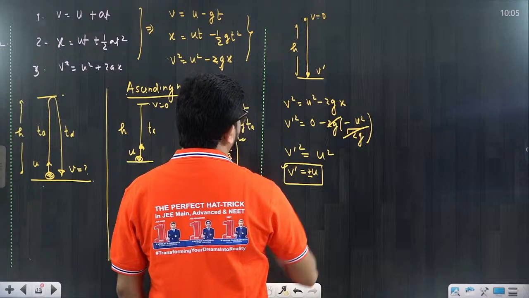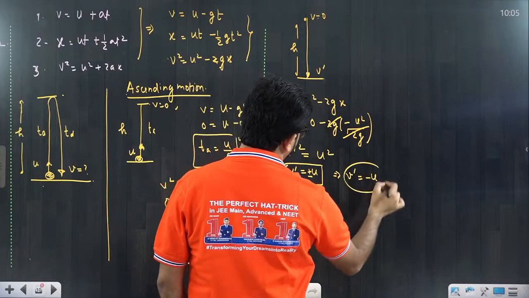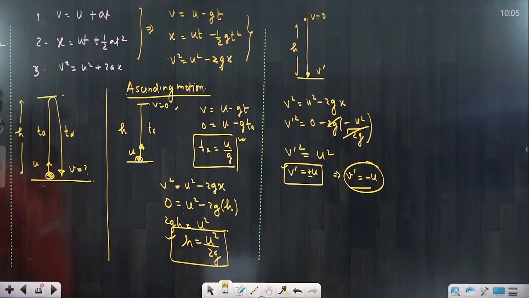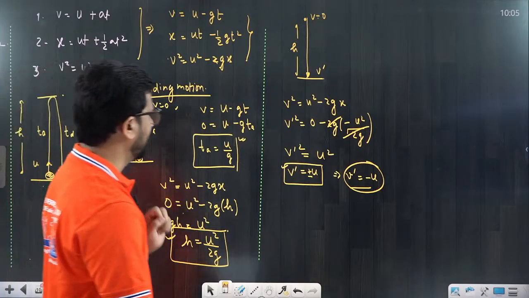Definitely I will use minus because it's the downward direction. So what is v prime? V prime is equal to minus u. That means the speed is the same. Initial speed is u, then final speed is also u, but the direction is opposite. The direction is opposite, that you have to learn.